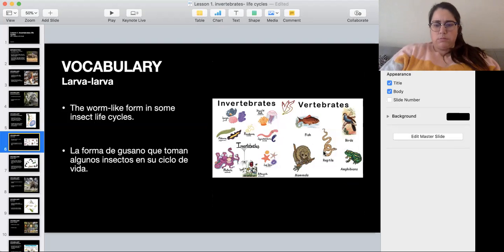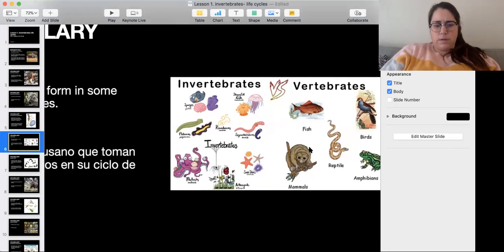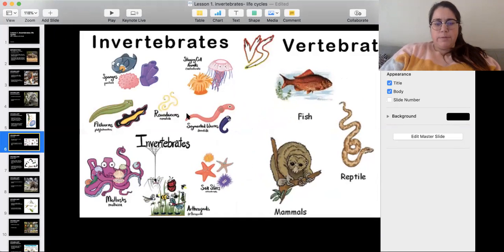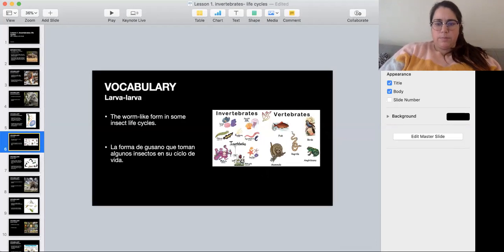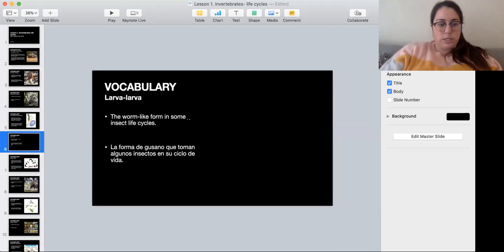Oh, this is wrong. Okay, this should be, a larva would be like this one. But I think that picture shouldn't be there, so I'm going to erase it.